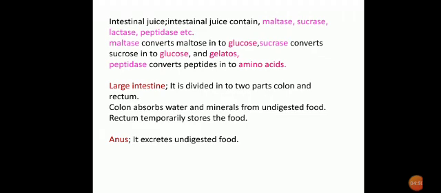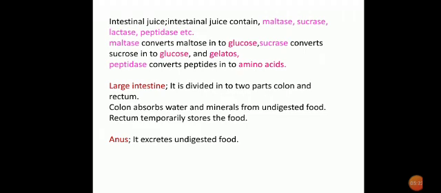Means all carbohydrate part of the food converts into glucose and galactose. All protein part of the food converts into amino acid. All fat part of the food converts into fatty acid and glycerol. Small intestine has structures called villi. They are the finger-like projections. They absorb the digested food.